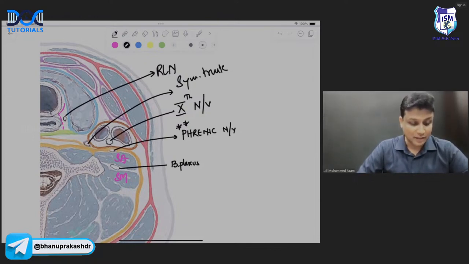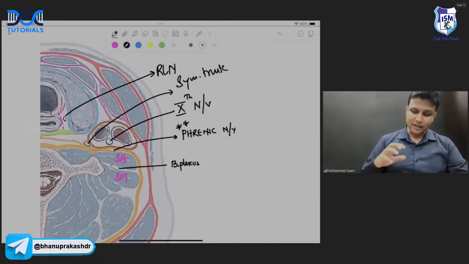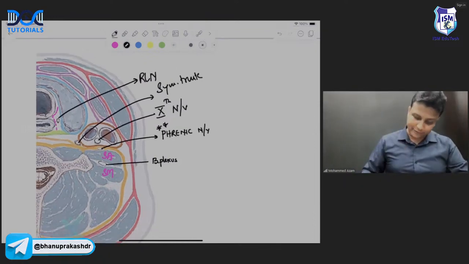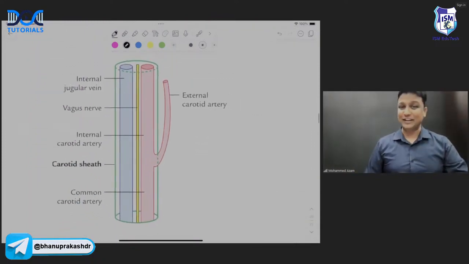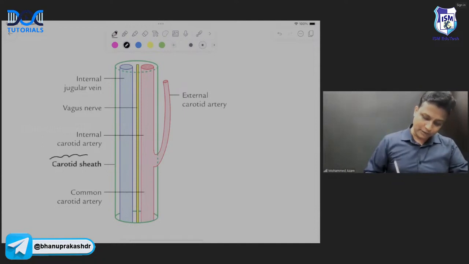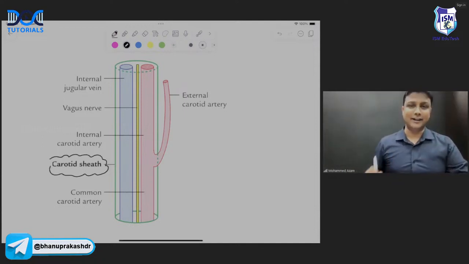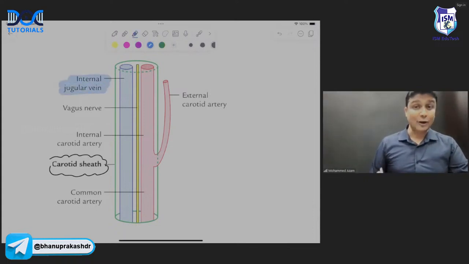Is it okay, my dear friends? So in this manner, you should be able to identify all the nerves here, sir. Yes, you can see here the beautiful carotid sheath. The most important thing in the carotid sheath will be the content. This one here will be the internal jugular vein. Then this one here will be the carotid artery.